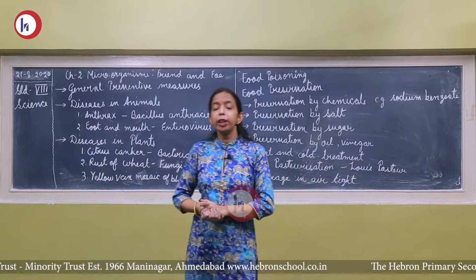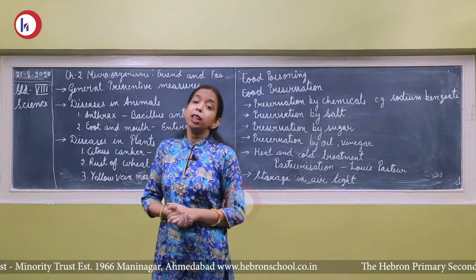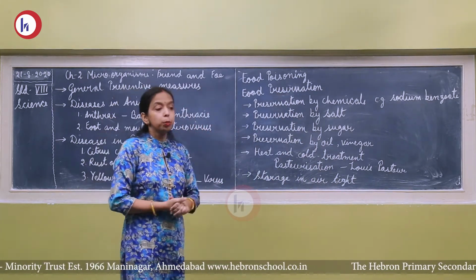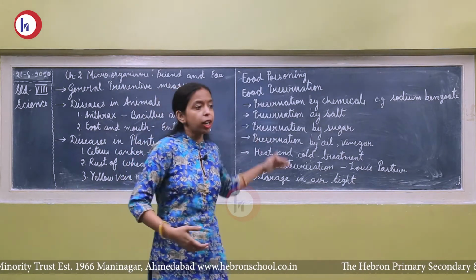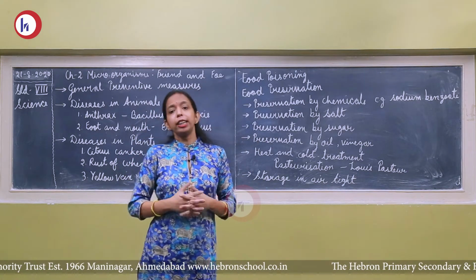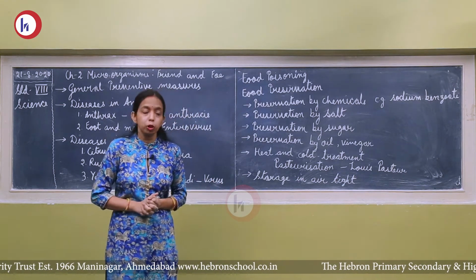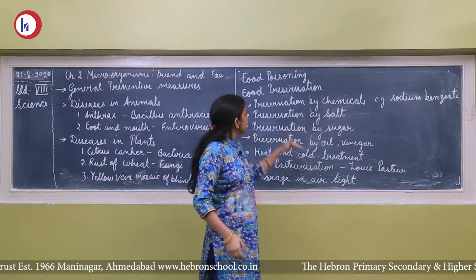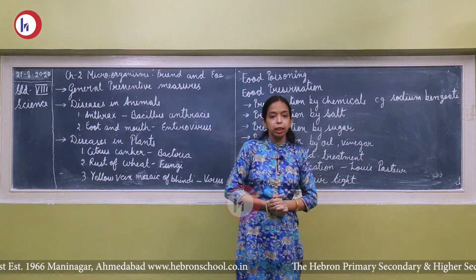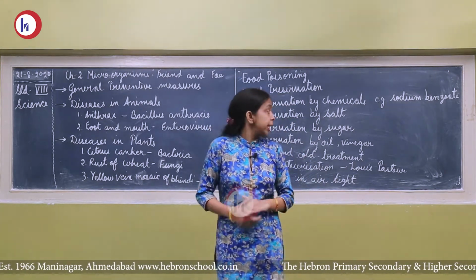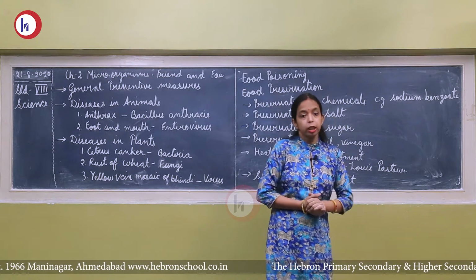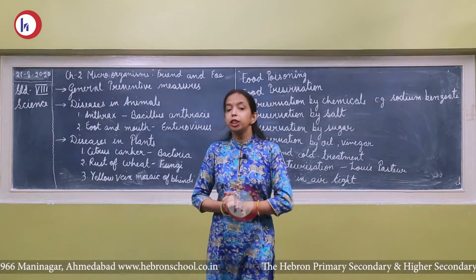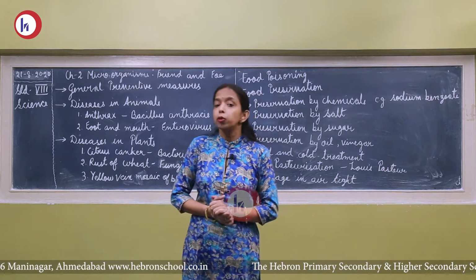So how can we prevent our food from spoiling by microorganisms? Here are some tips by which we can preserve our food material. That is known as food preservation. First is preservation by chemicals. There are some chemicals named sodium benzoate. Such chemicals we use to preserve our food material.